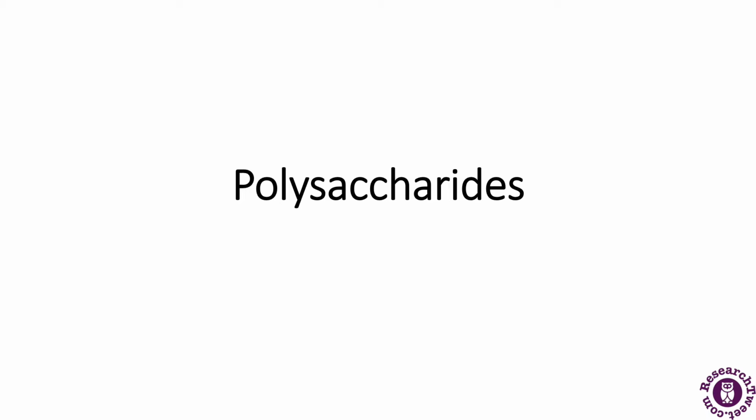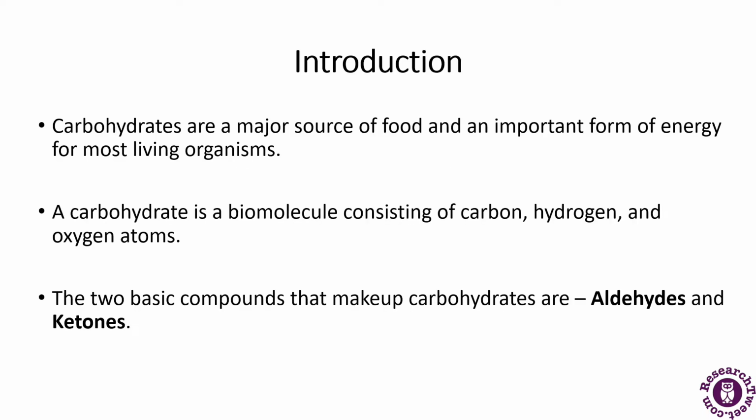Carbohydrates are divided into three parts: the monosaccharides, the oligosaccharides, and the polysaccharides. So first we will be discussing carbohydrates. Carbohydrates are considered the major source of food, and an important form of energy for most living organisms, whether plants or animals.